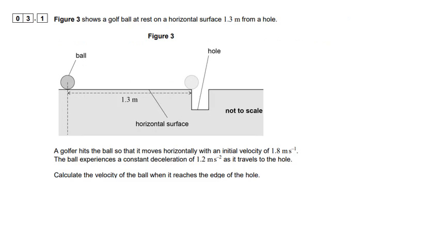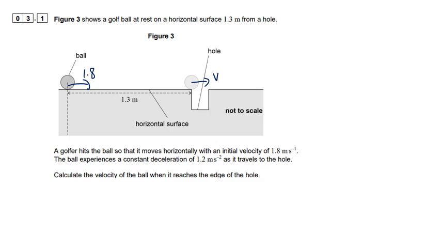Right, some more mechanics now. So we've got a golf ball being putted along to the hole, goes 1.3 meters, and we're told that the initial velocity is 1.8 meters per second, and we want to find the speed just as it reaches the edge of the hole, the velocity rather.